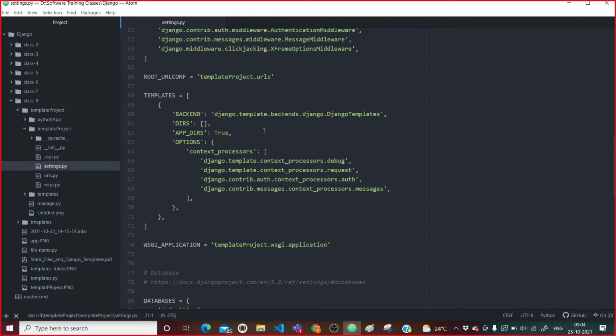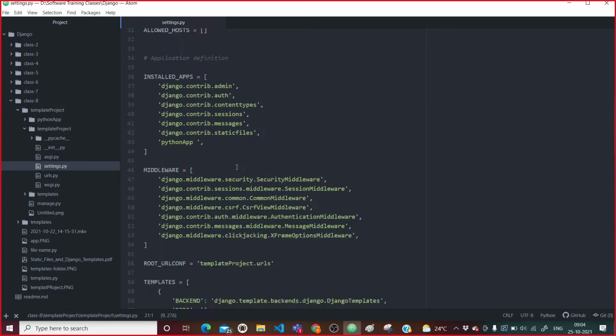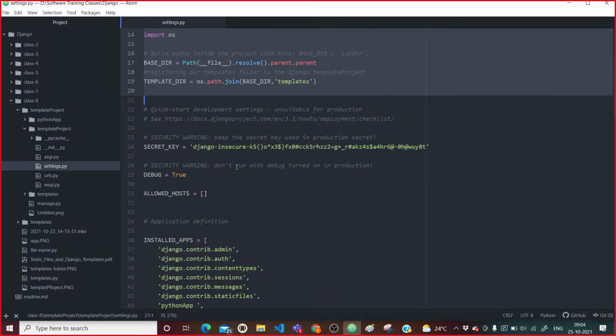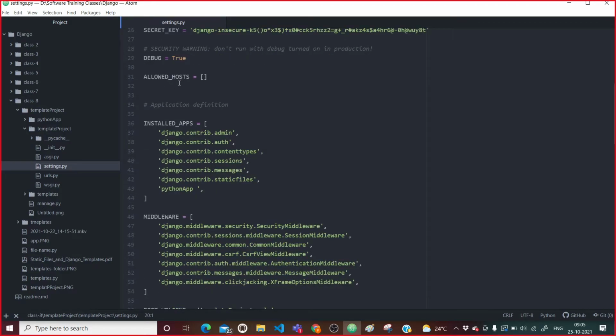There are several inbuilt templates given by Django. Now I want to register my own template which I have created. My own templates are going to stay in this templates folder, and that is stored in this template dir variable.